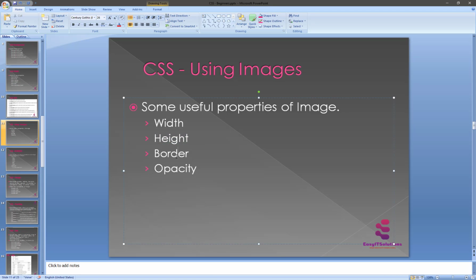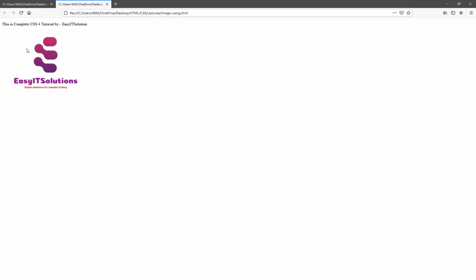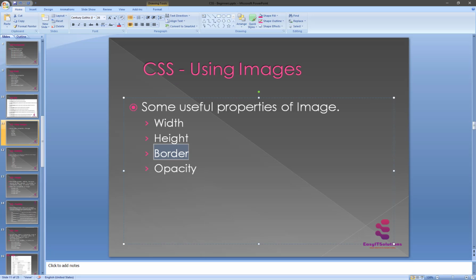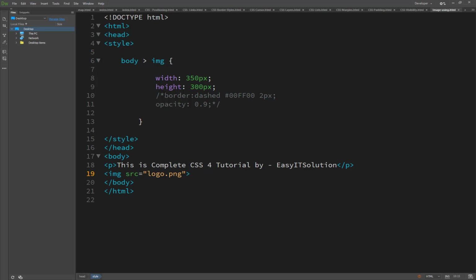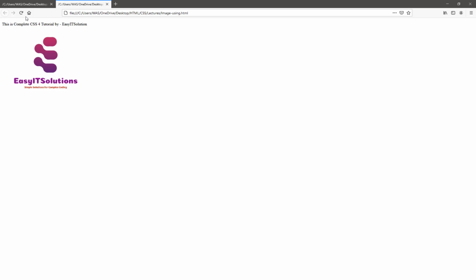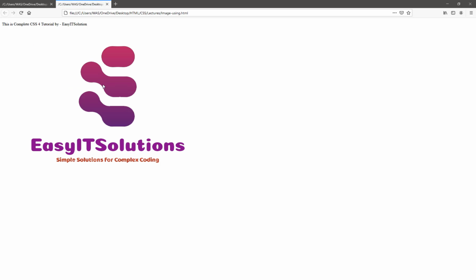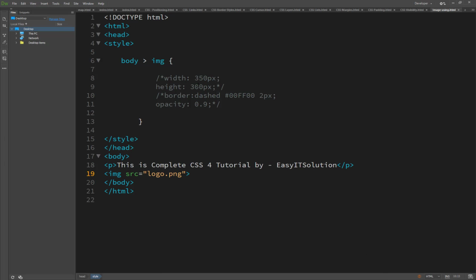Now the border. The border of the image: at this time there is no border on my logo image.